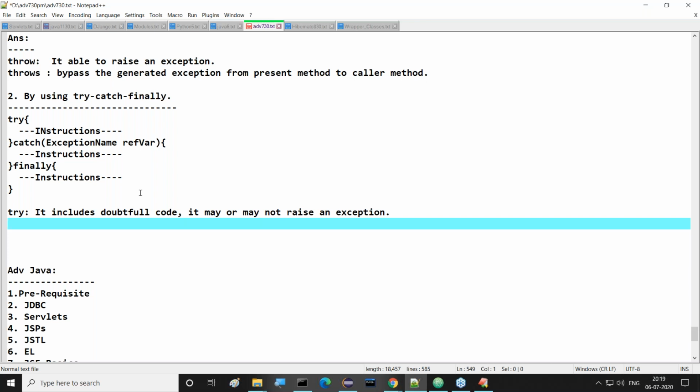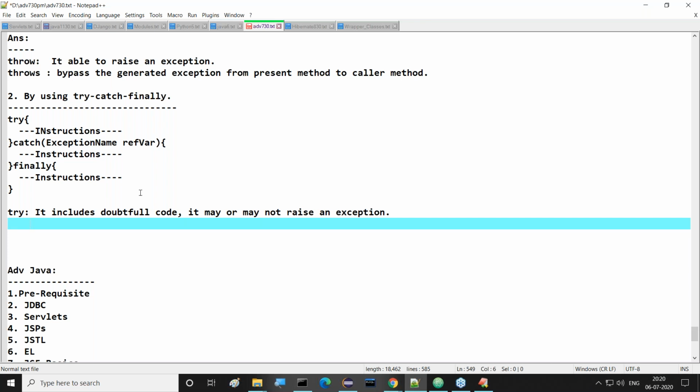So immediately what I'm going to do now, I will not keep all 100 lines of code inside this try block. Among these lines of code, which code is doubtful for us? That code we are going to keep inside the try block. Guys, are all of you clear up to this? Which code is doubtful for us to raise an exception? That code we keep inside the try block.